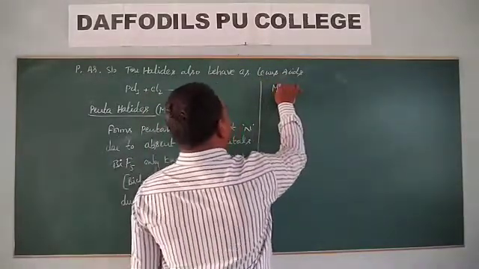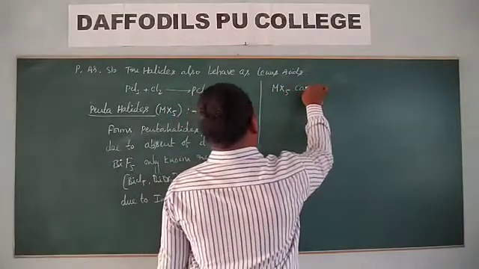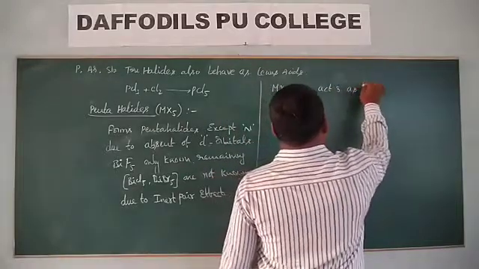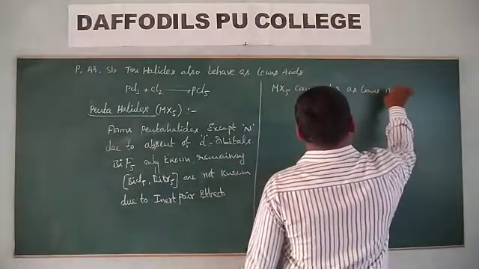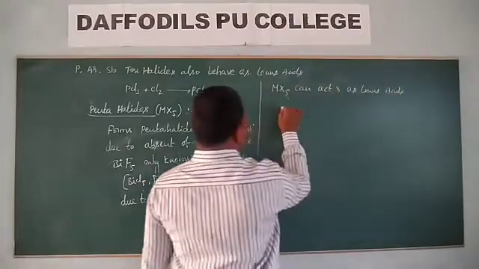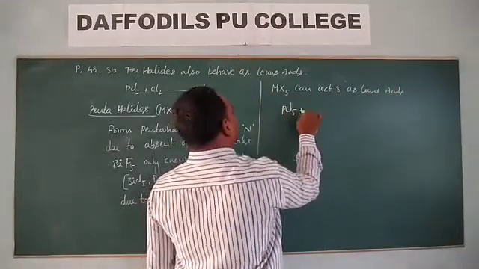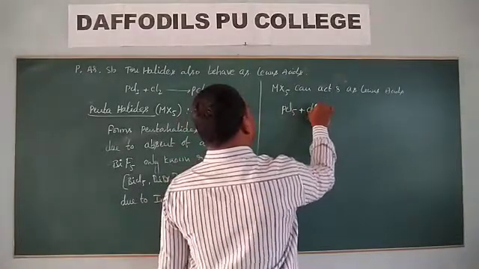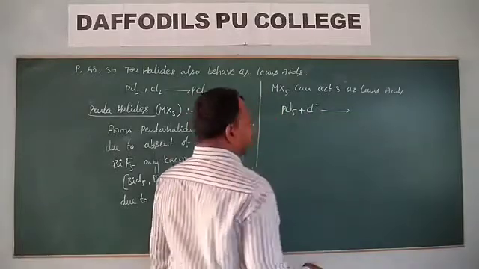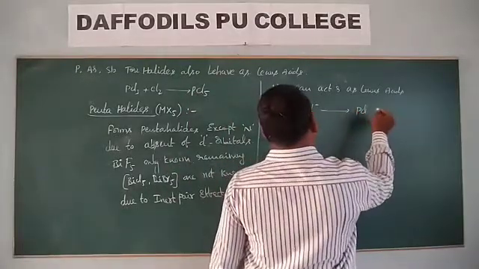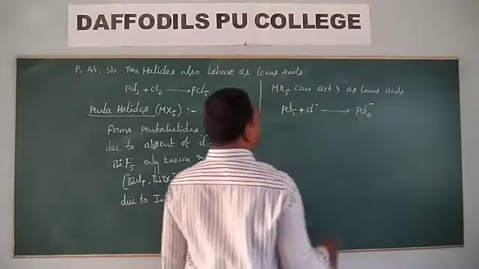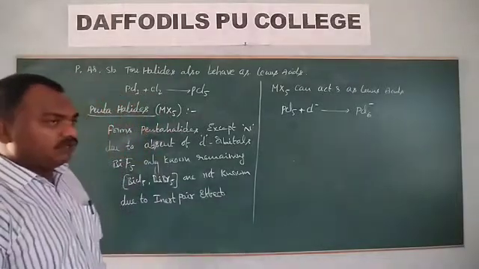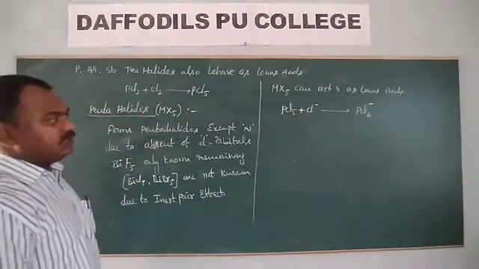These pentahalides can act as Lewis acids. For example, PCl5 reacts with Cl minus to give PCl6 minus.